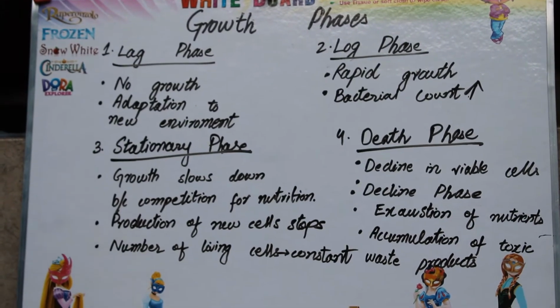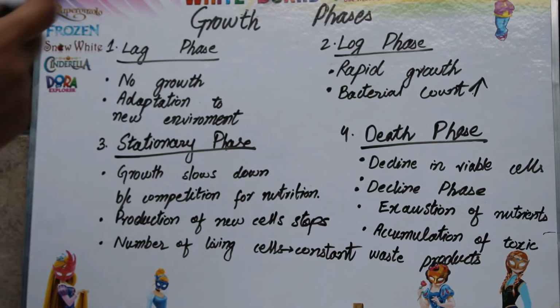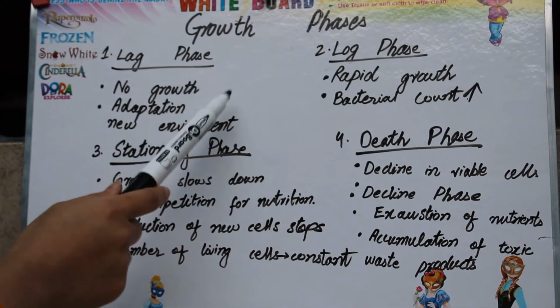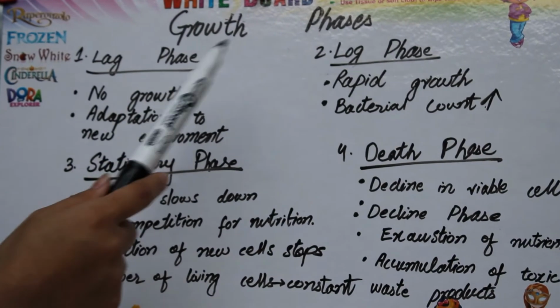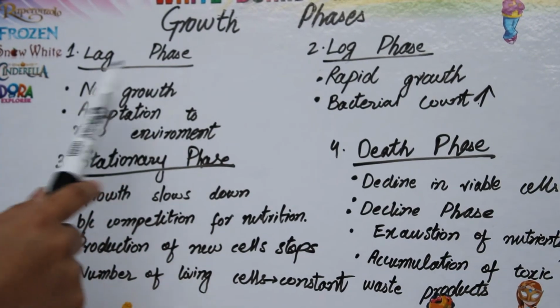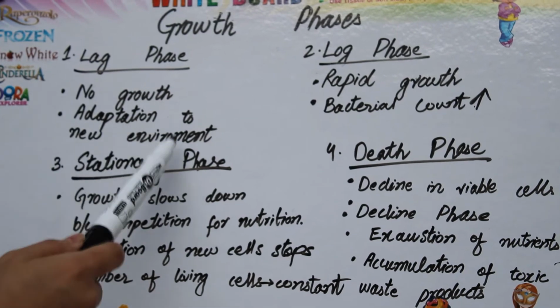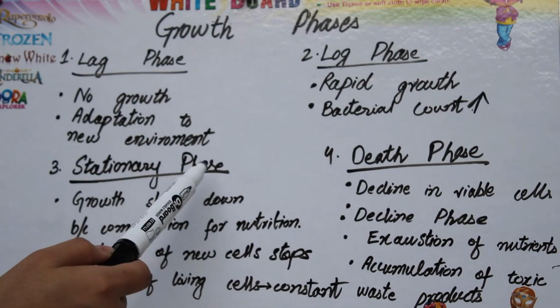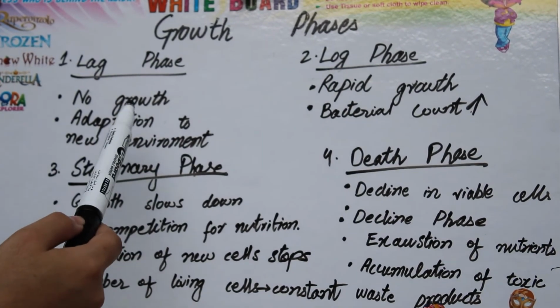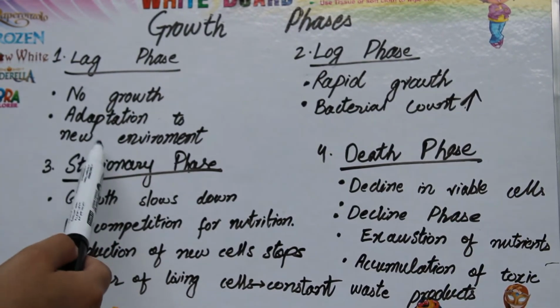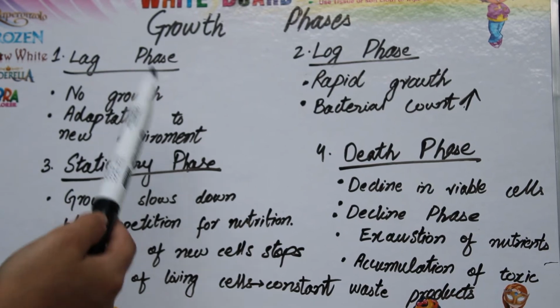Here we have the detail of growth phases. The first one is the lag phase. Lag phase, as I have told you earlier, is that phase in which the growth rate is zero. No growth, zero. Because in this phase, bacterial cells just try to adapt themselves according to the environmental condition. They just adopt some characteristics to be fit in the new environment. So this is the lag phase.